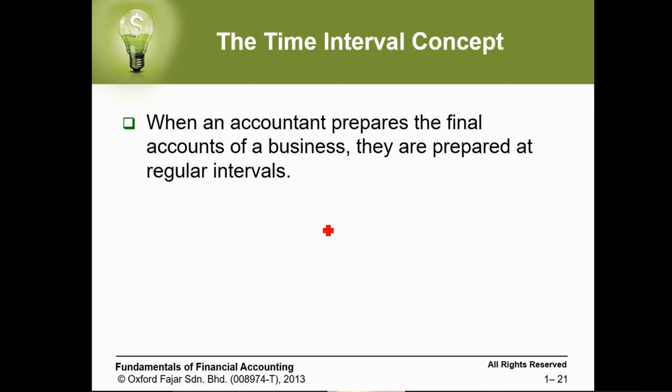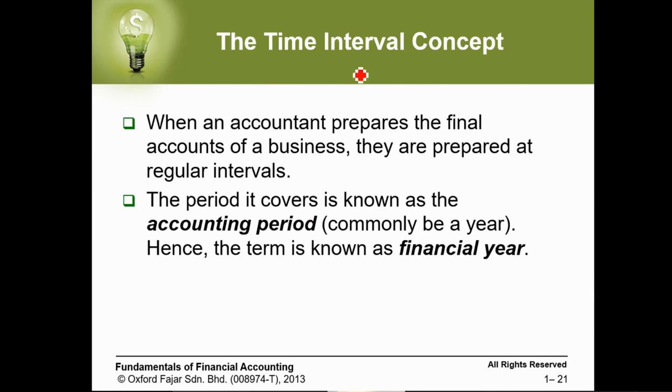The time interval concept says that when an accountant prepares the final accounts of the business, they are prepared at regular intervals. The period it covers is known as the accounting period, which is commonly a year, hence the term financial year.